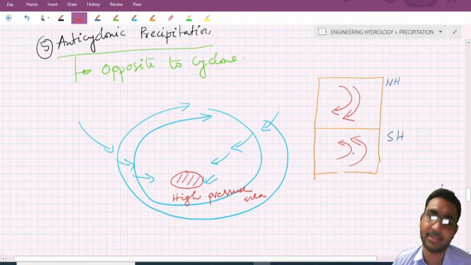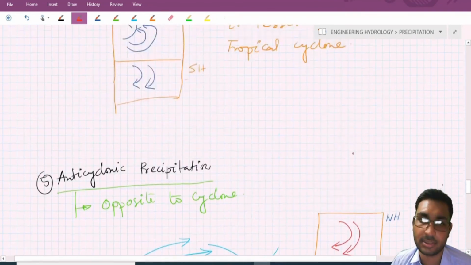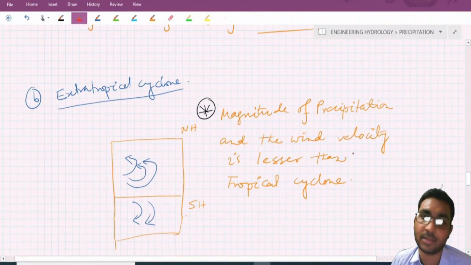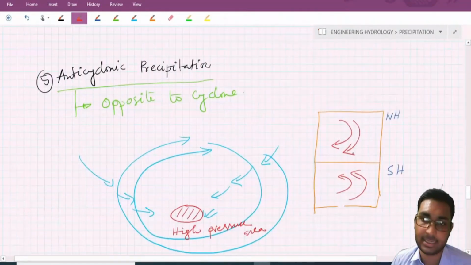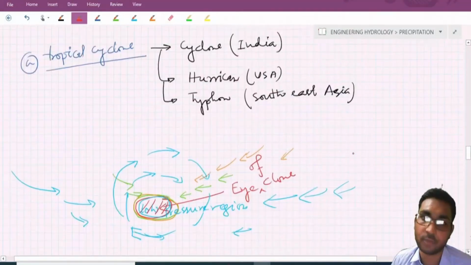It is just opposite to the extratropical cyclone.